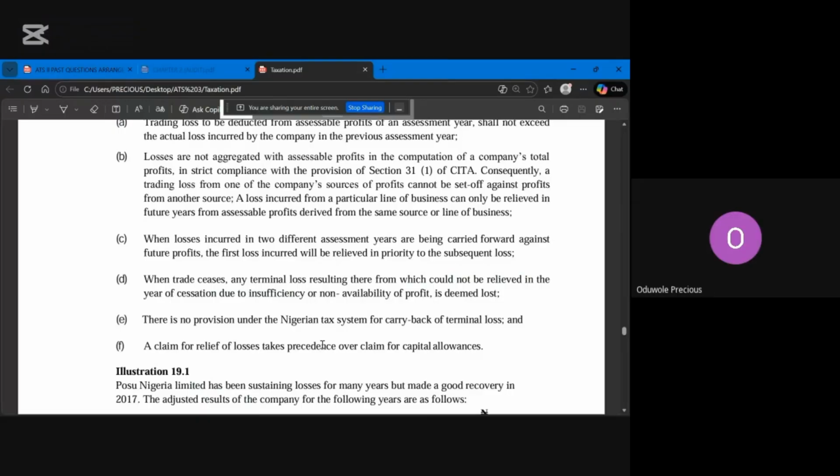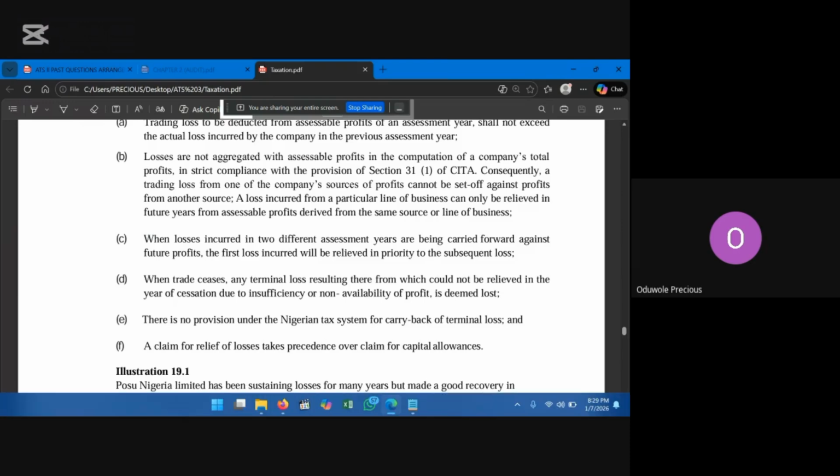Okay, I've talked about carry back. Which point are we now? I said there is no carry back. Yes, ma'am. So point D and point E are actually almost the same thing. Point E also says there is no provision in the Nigerian tax system for carry back of terminal losses.